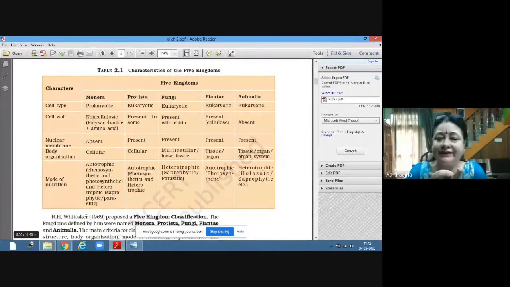If they are synthesizing their food by chemicals, they are called chemosynthetic. There are some who are synthesizing food in the presence of light, that is photosynthetic. There are some who are not capable of synthesizing their food, they are called heterotrophic, not autotrophic.